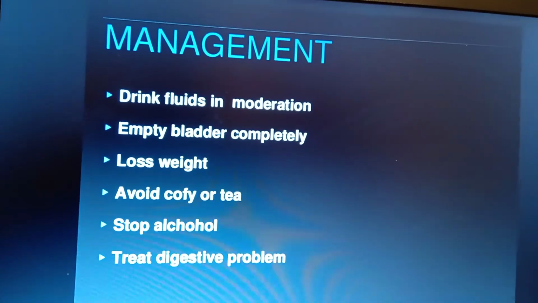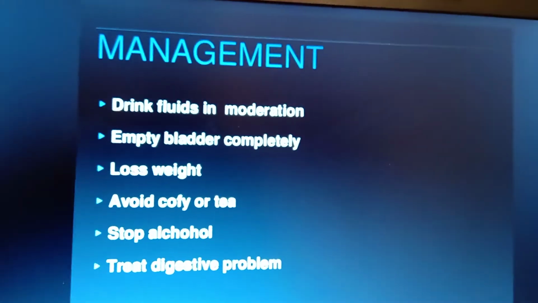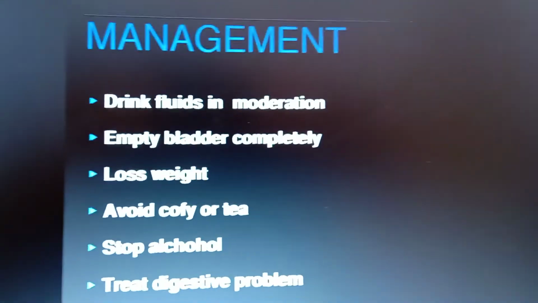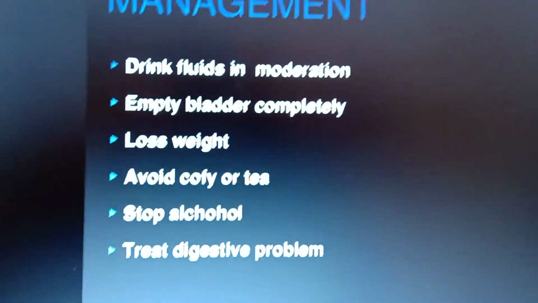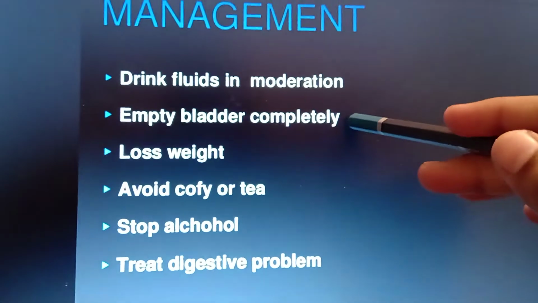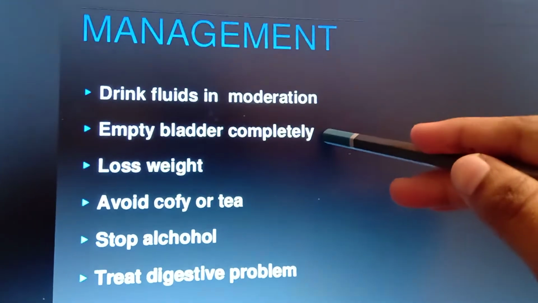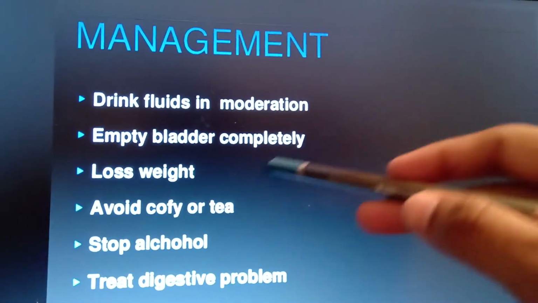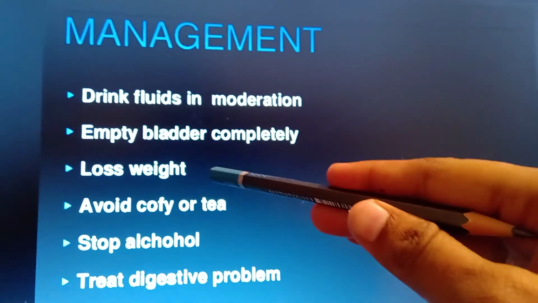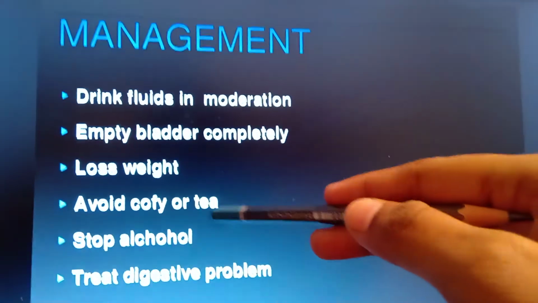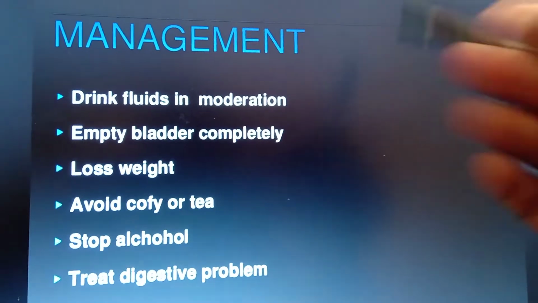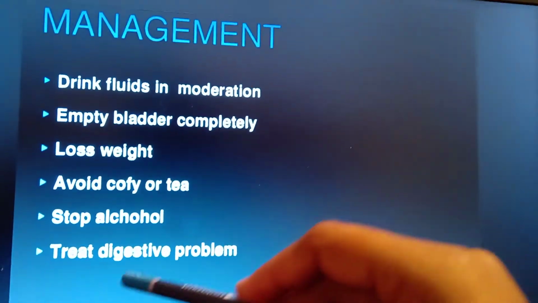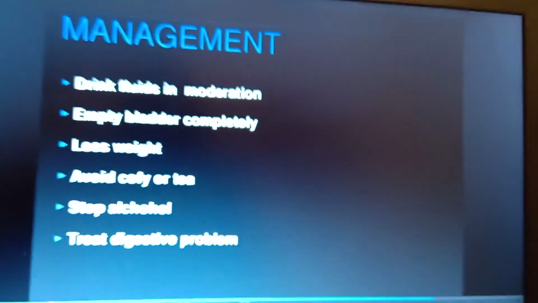You also have to ask the patient to wear incontinence pads. In the management you plan, drink fluids in moderation. And empty the bladder completely, giving interval time to empty the bladder. We have to lose weight, which is very important, and avoid coffee or tea, which will stimulate the sphincter more. And stop alcohol and treat digestive problems.